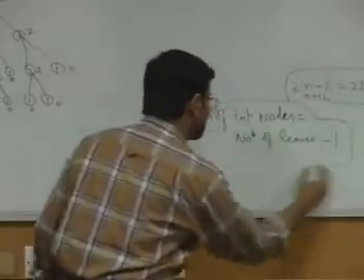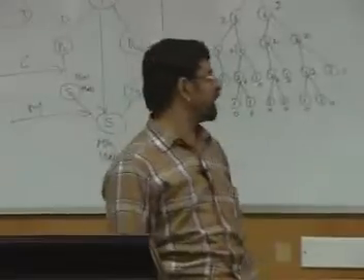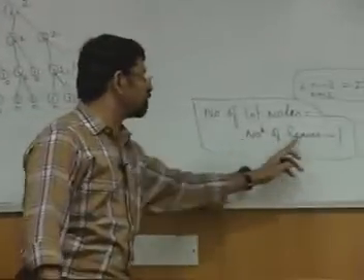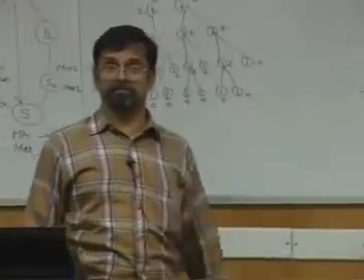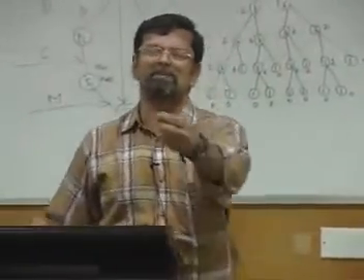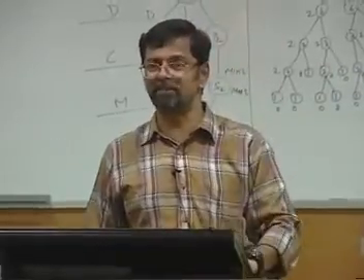This is true for any binary tree, complete or incomplete. Any binary tree, if you take, number of internal nodes equals number of leaves minus 1, always. Okay. This property can be proved very simply by induction. No big deal is needed.